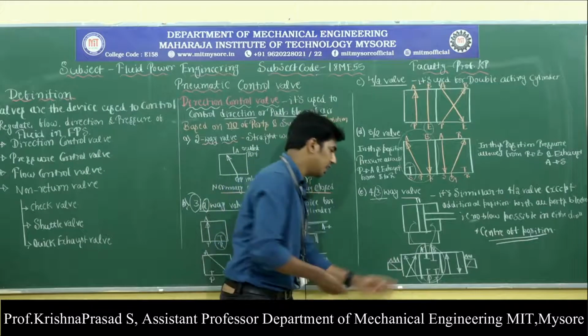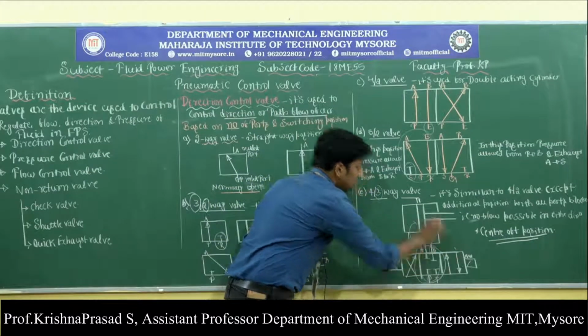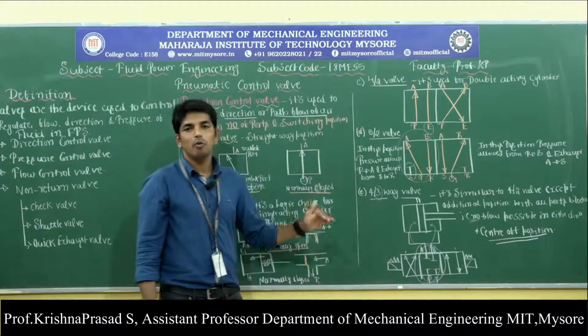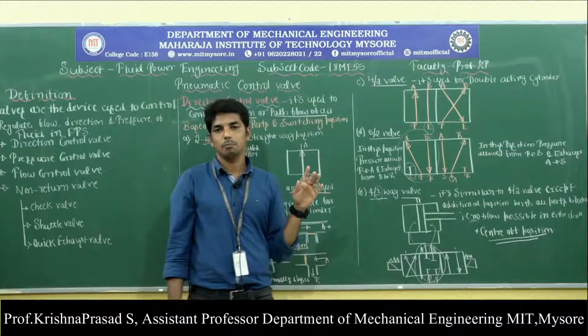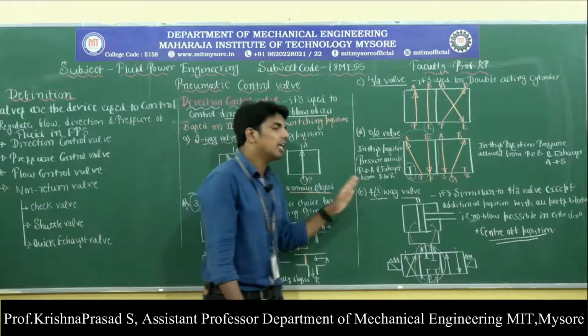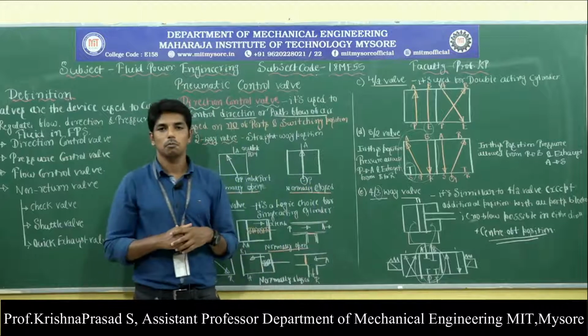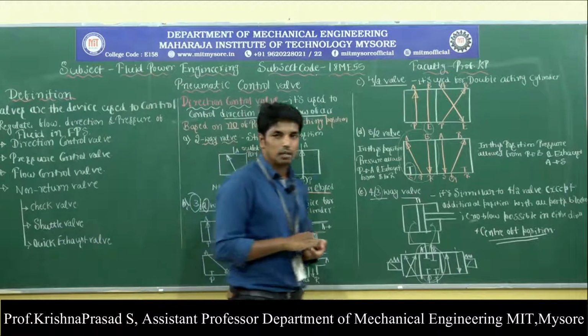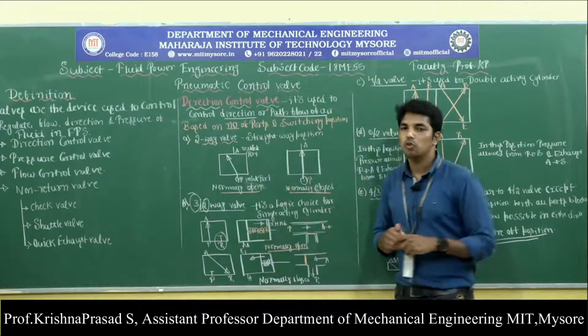By switching to any other position, either this position or this position, the cylinder is going to move in the corresponding direction. So this is regarding the 4x3 way valve. So I repeat, what are the different types of directional control valves available?